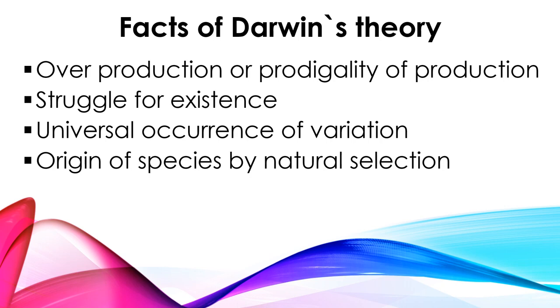So the first one is overproduction or prodigality of production. The second is struggle for existence. The third one is universal occurrence of variation. And the fourth one is origin of species by natural selection, right? Now let us see one by one what points or concepts he tried to state under each title. Fine.